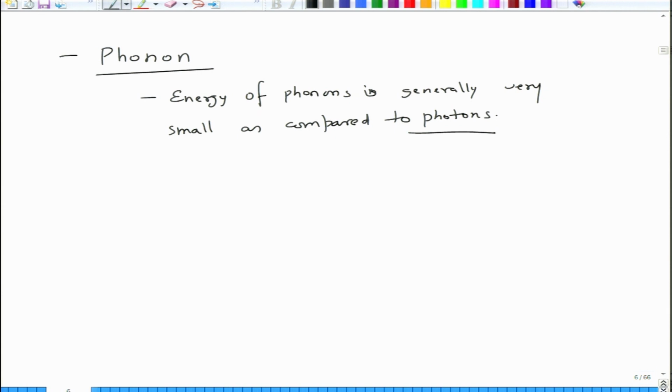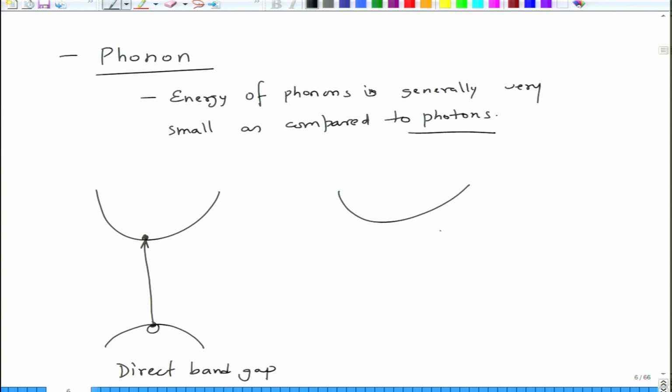and this is a problem in case of semiconductors which are indirect semiconductors. See what happens in a direct semiconductor is, your electron makes a direct excitation from valence to conduction band. So it creates an electron, creates a hole, this is direct band gap. In the indirect band gap, your Ek is at a different location in the K space.